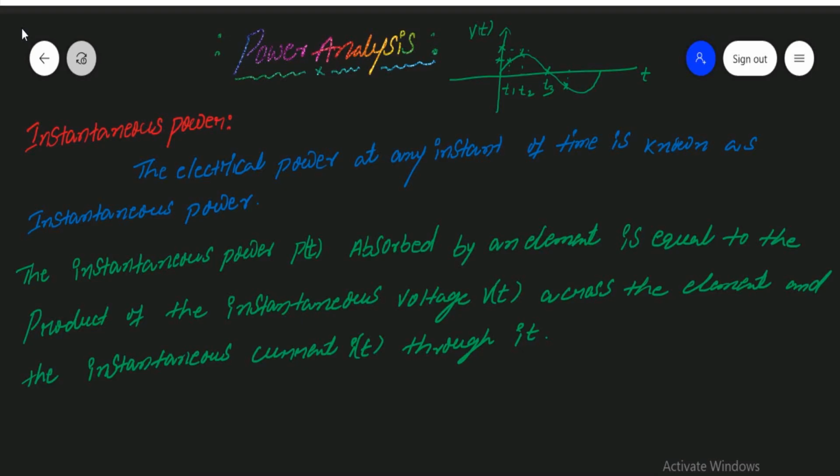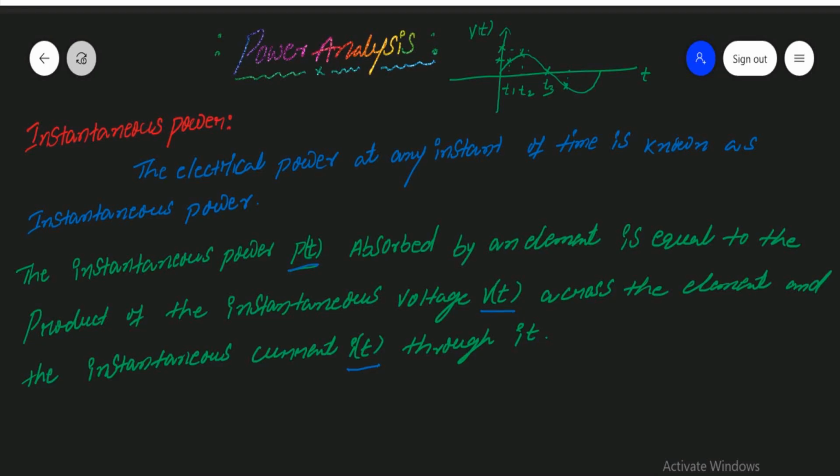The instantaneous power P of t absorbed by an element is equal to the product of the instantaneous voltage V of t across the element and the instantaneous current I of t through it.